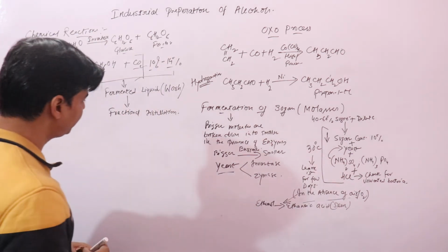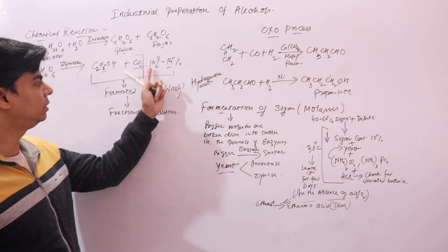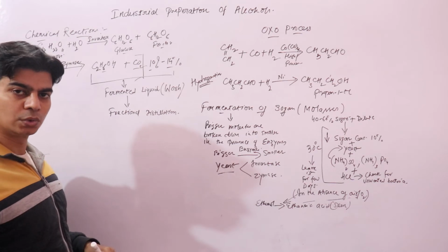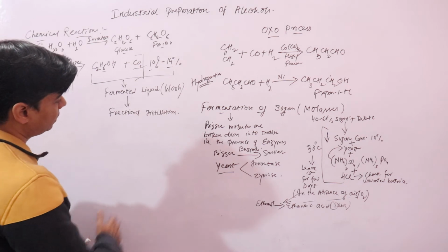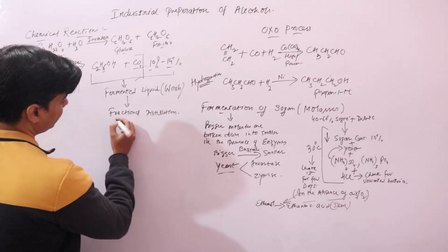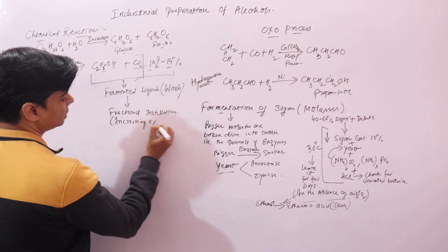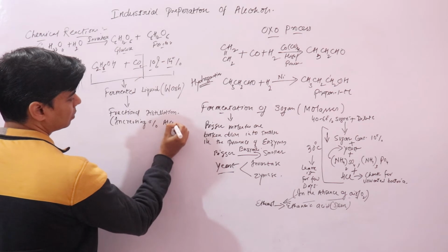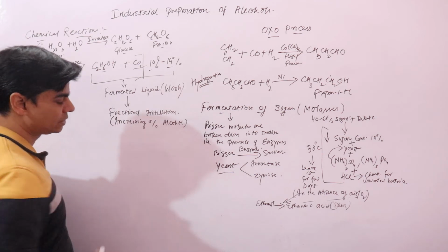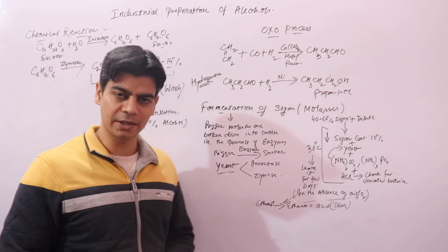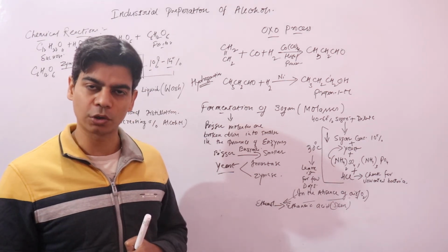But just to give you a small brief idea, when you do fractional distillation of this fermented liquid that contains 10 to 14% alcohol, some books say 8 to 10% alcohol, what we are basically doing is increasing the percentage of alcohol. When you do fractional distillation, we are purifying it by removing water from it.